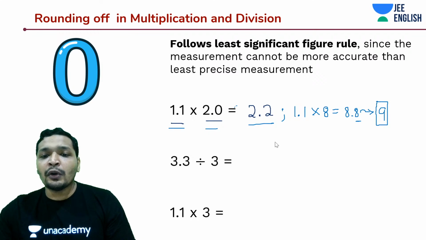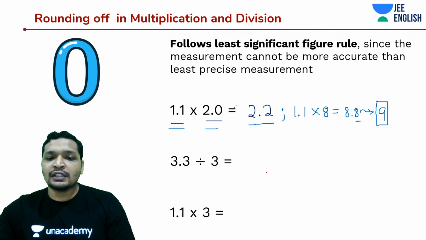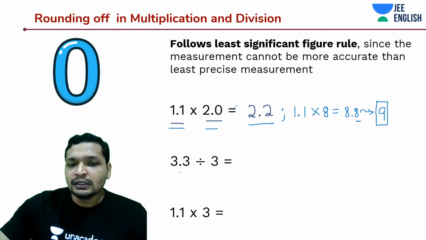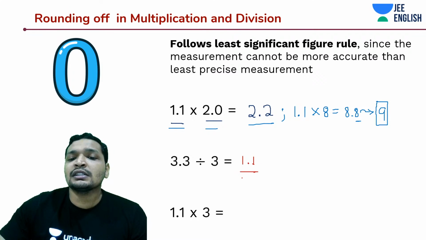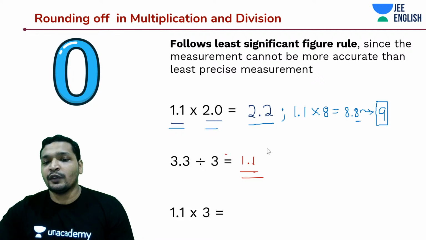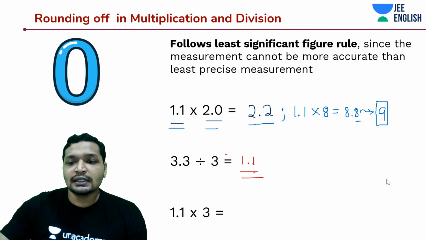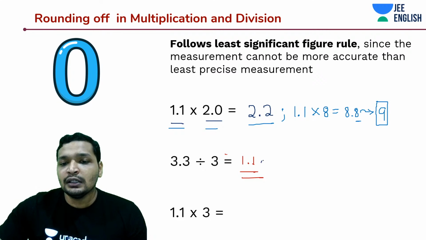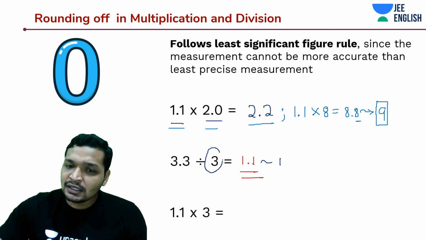Okay. Now, how about this division over here? So you first of all do as usual, like how you divide things. 3.3 by 3, you know it is going to be 1.1. But while you are going to express it, you are going to say this is not the most accurate way of expressing it, because your 3 could have been something else. And now you would say that the expression should be just 1, because 3 has only one significant figure.